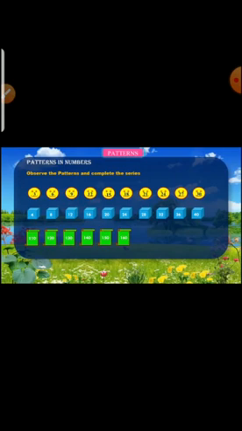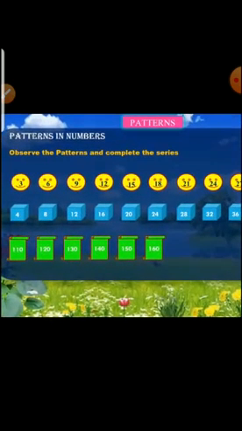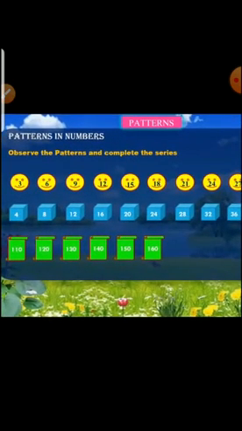Okay, good. Similarly we can do the third row. So here what are the numbers we have? 110, 120, 130, 140, 150, 160.